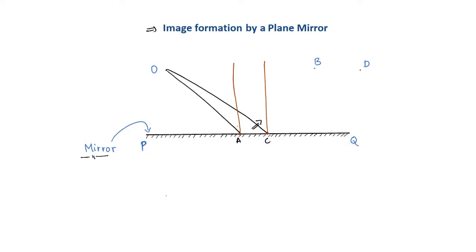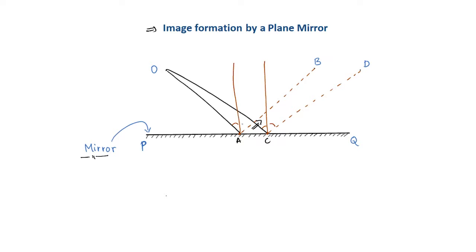Now, from the law of reflection of light, we know that the angle of incidence equals the angle of reflection. So, the reflected rays will travel in exactly this direction where the angle of incidence equals the angle of reflection.